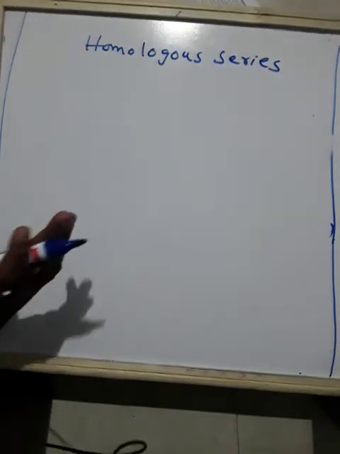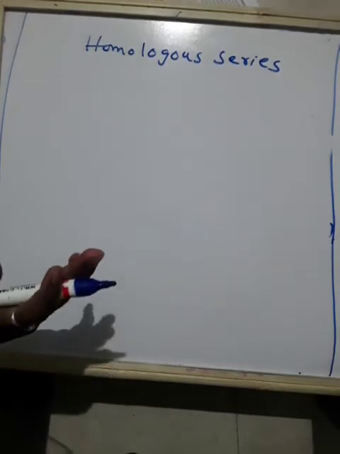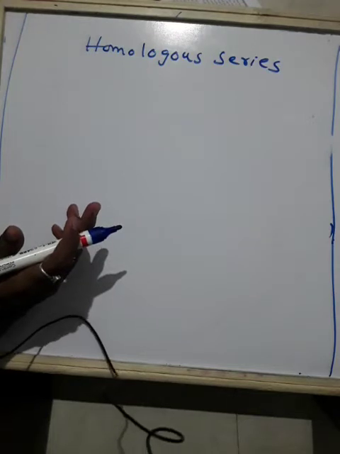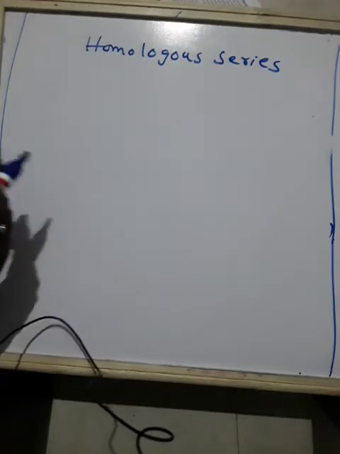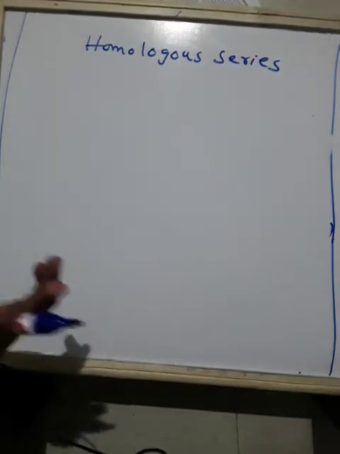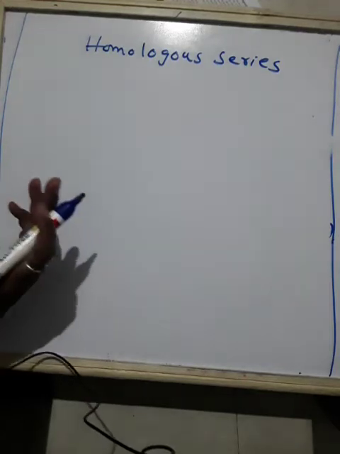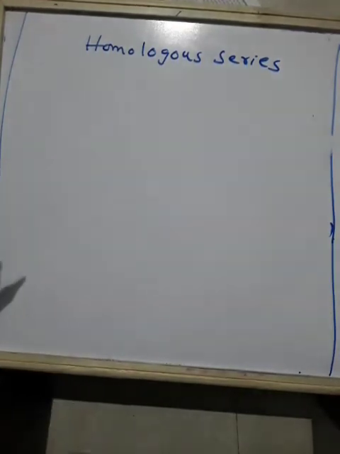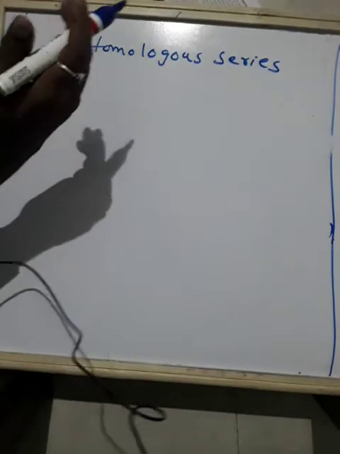This is because the melting point and boiling point increase with increase in molecular mass.